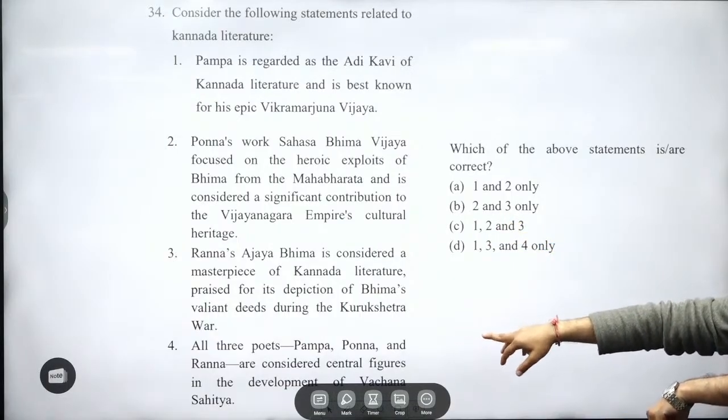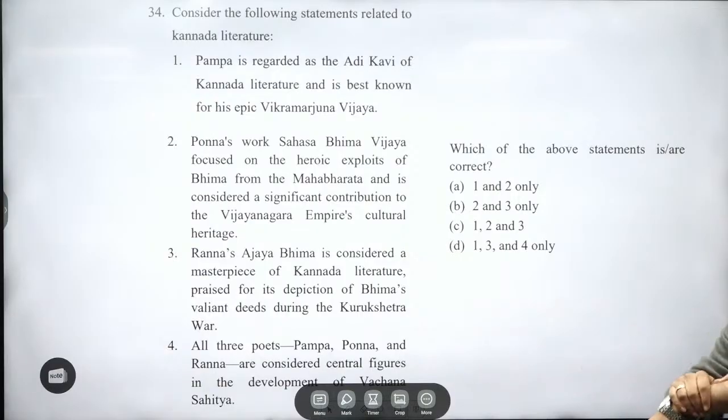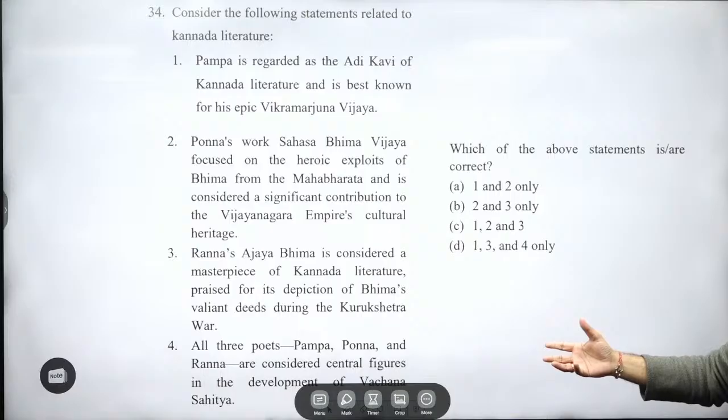Fourth, all 3 poets, Pampa, Ponna and Ranna, are considered central figures in the development of Vachana Sahitya. Incorrect, why? Because Vachanas, where do you see these Vachanas? It will be propagated, again literature of Bhakti. Vachanas were spread by whom and where? Basavanna in Karnataka, you will see that they compiled their literature as Vachanas.